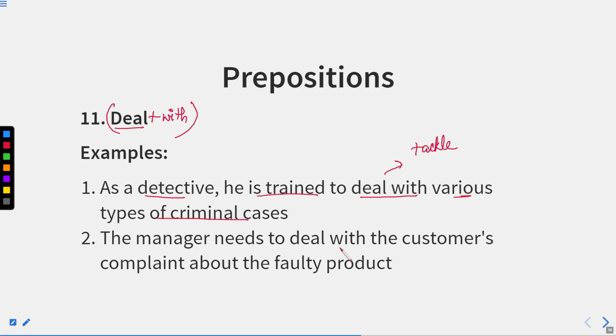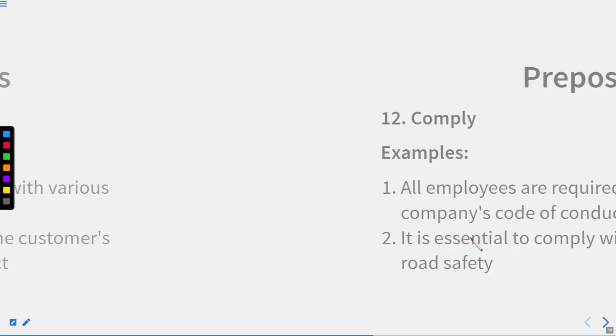The manager needs to deal with the customer's complaint about the faulty product. Deal with again means tackle. That the manager needs to deal with means to hear about the complaints and make them satisfied. It means he has to tackle the difficulties or the complaints about the faulty product. So he has to tackle all of that. Now let us move to the next one.